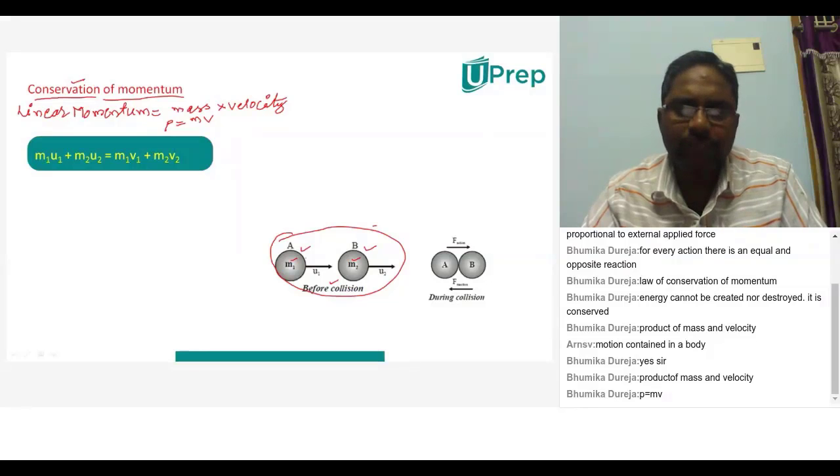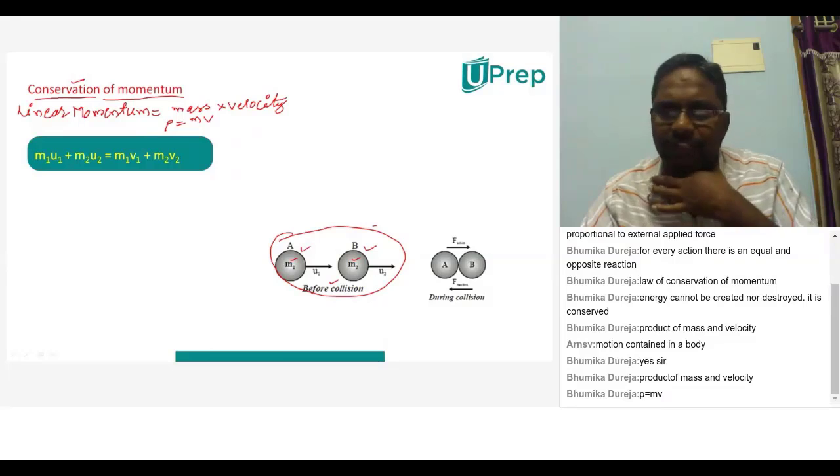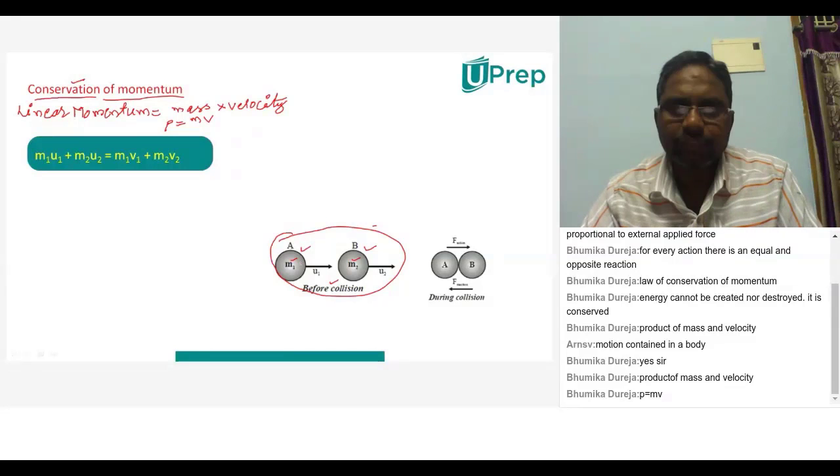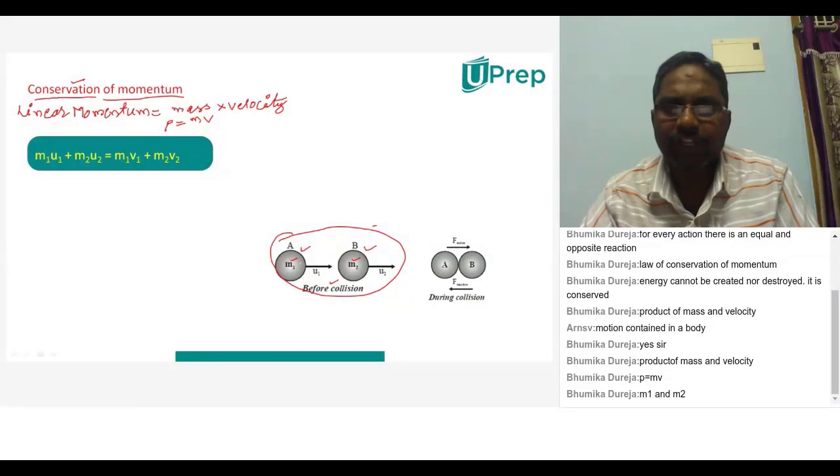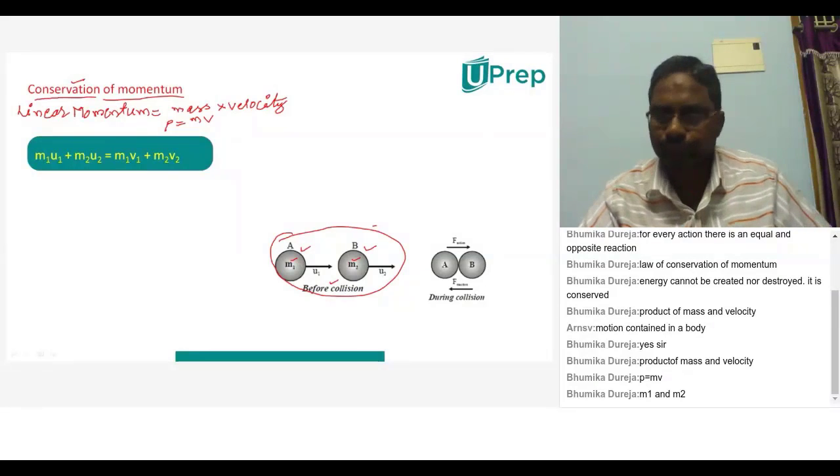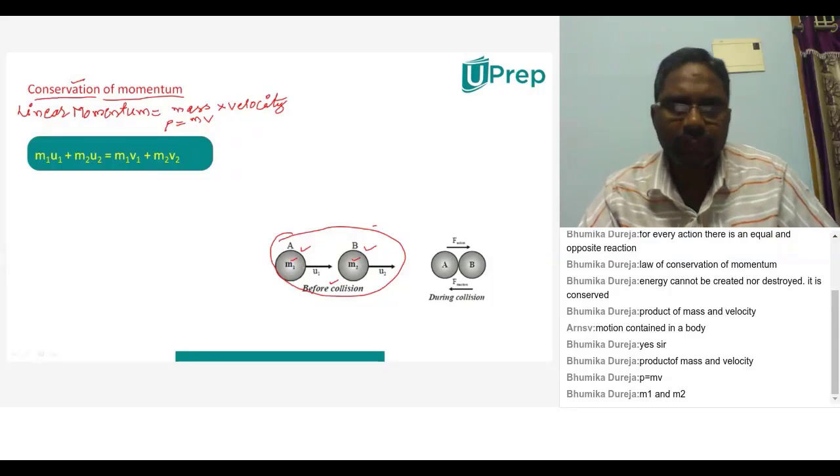In this system, how many masses are there here, Arnav? Sir, two masses are there. What are the masses, Sahas? What are the values of them? Sir, m1 and m2. Very good. m1 and m2, two masses are there.